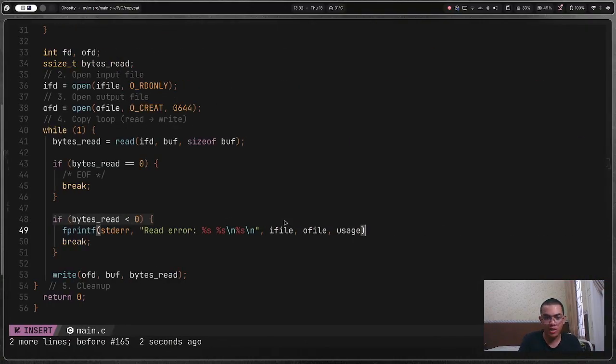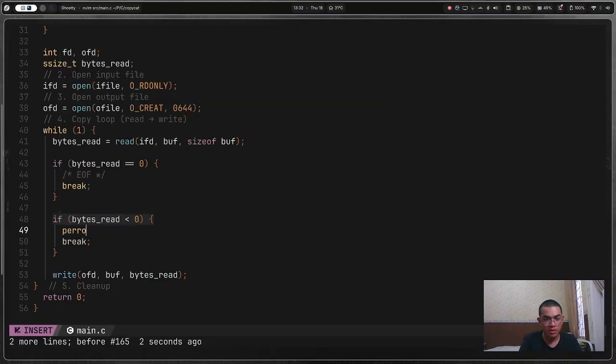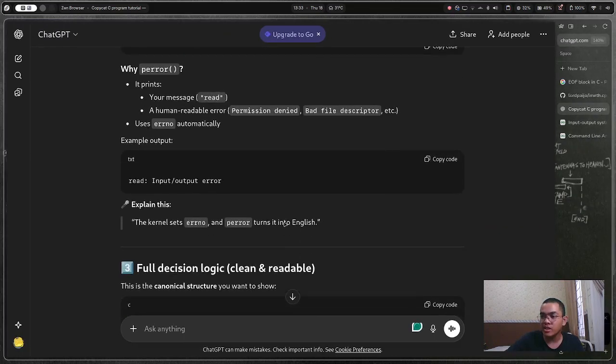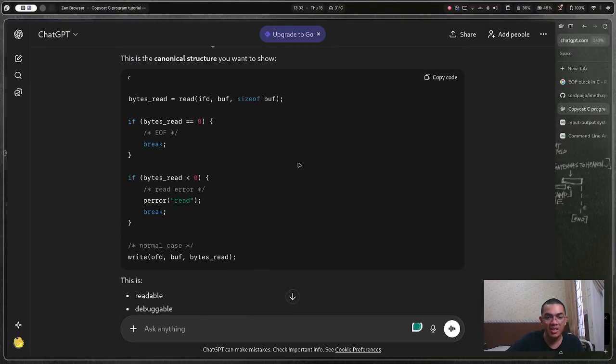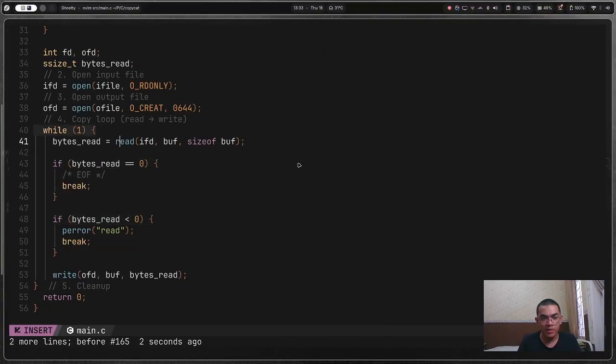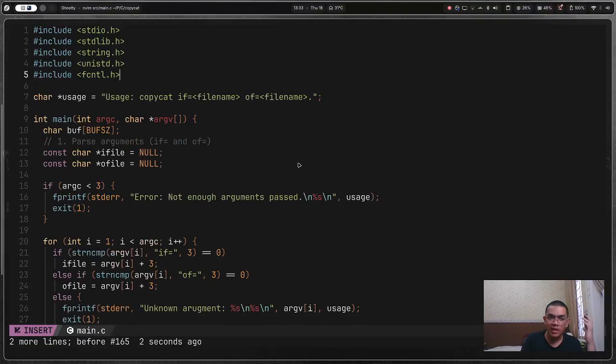Oh, I know now. P error read. Okay, that's done. The kernel sets errno and P error turns it into English. Okay. Normal case. So that's it. This could be turned into buff size if you want to, or just remove buff size completely. I don't think we need buff size here. I will just say 4096 here.